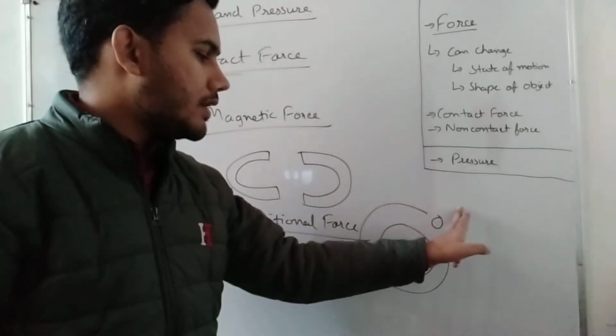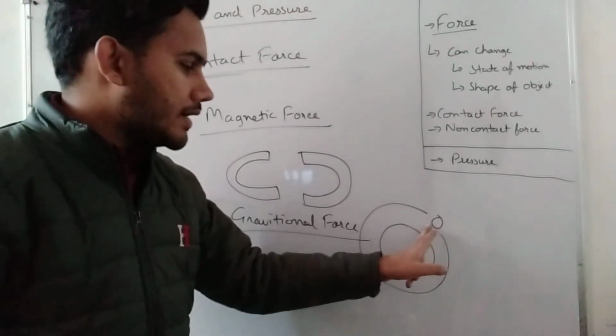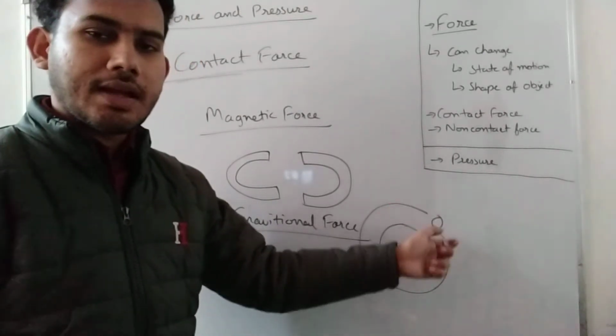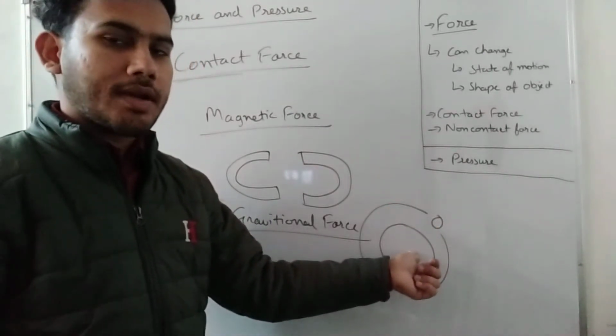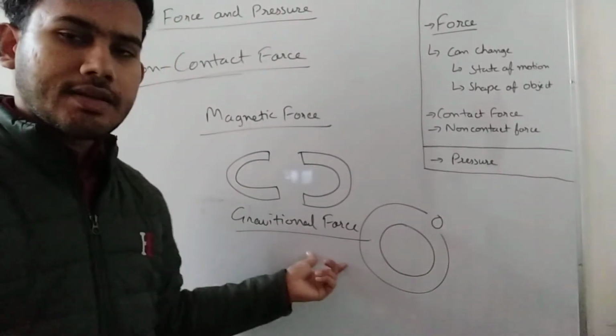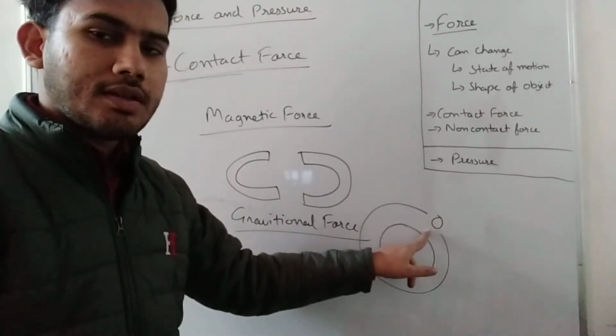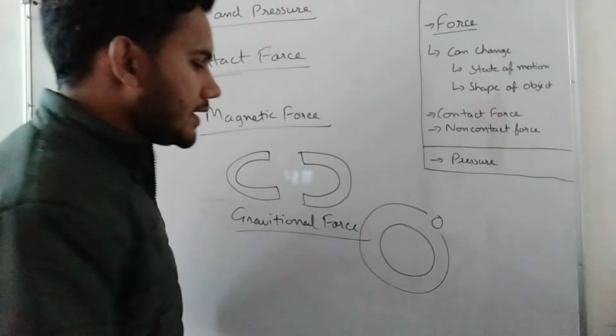Why doesn't it go away? ये दूर क्यों नहीं जाता अर्थ से? The reason behind it is it is being attracted by the earth by the force of gravity or gravitational force. That is the reason. So there is no contact between these two.